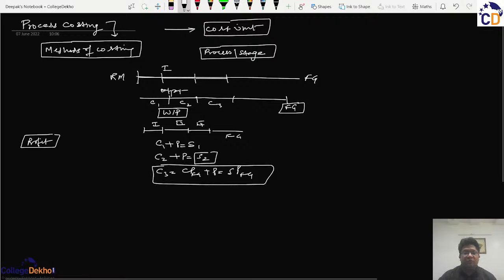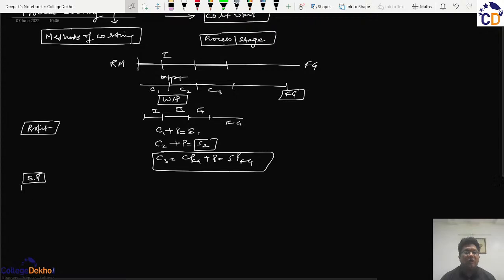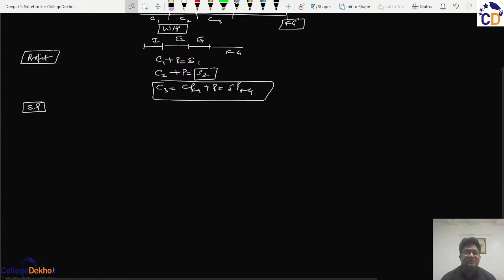So what we are up to here is that in this way we will be able to calculate the selling price of each process individually along with the overall selling price. So that is how we use the word process costing.